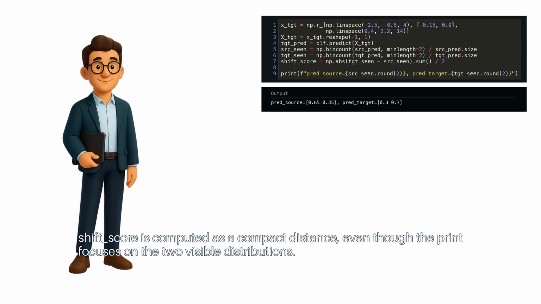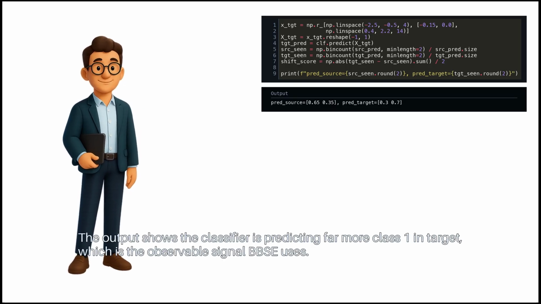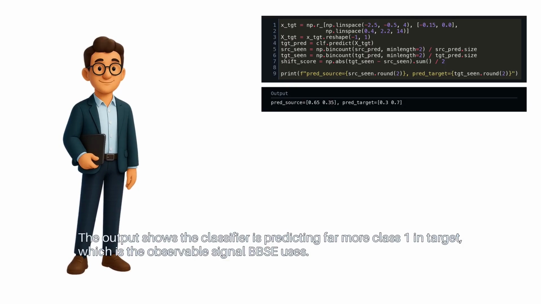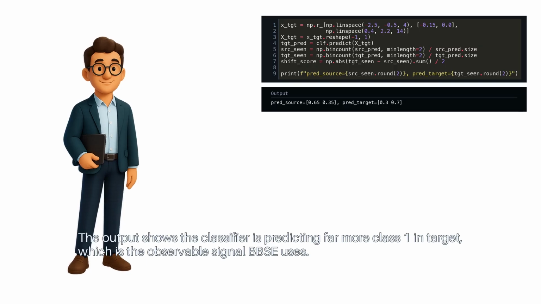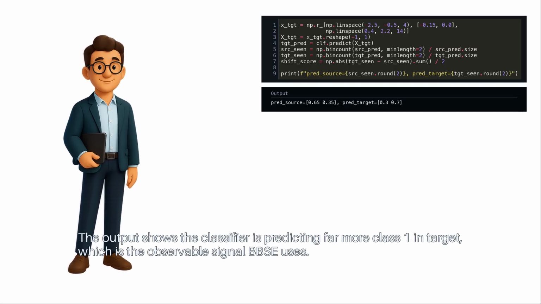Shift score is computed as a compact distance, even though the print focuses on the two visible distributions. The output shows the classifier is predicting far more class 1 in target, which is the observable signal BBSE uses.